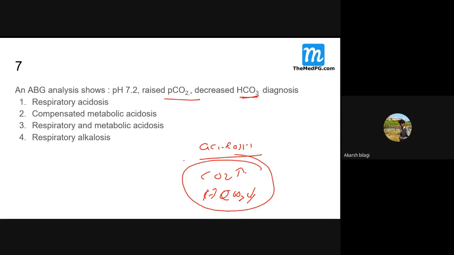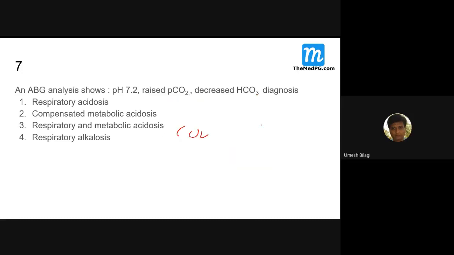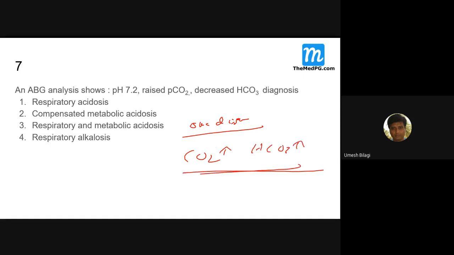You saw this? I told you, CO2 and HCO3 are normal friends. They go together. Although they cause different problems to the person, by themselves they never go opposite to each other, unless the issue is only one disease. So one disease is causing the issue, CO2 and HCO3 are friends, they go together. But they never go opposite.